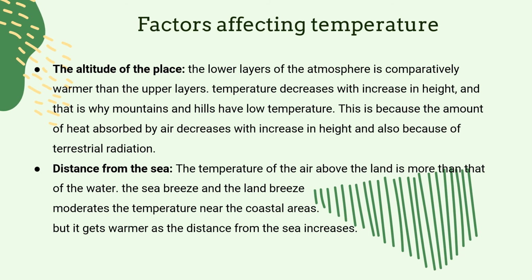Distance from the sea. Places lying close to the sea have their climate moderated by the influence of land and sea breeze. Places lying far away from the sea have an extreme climate. For example, Delhi has hot summers and cold winters, whereas Thiruvananthapuram has a steady temperature all throughout the year.